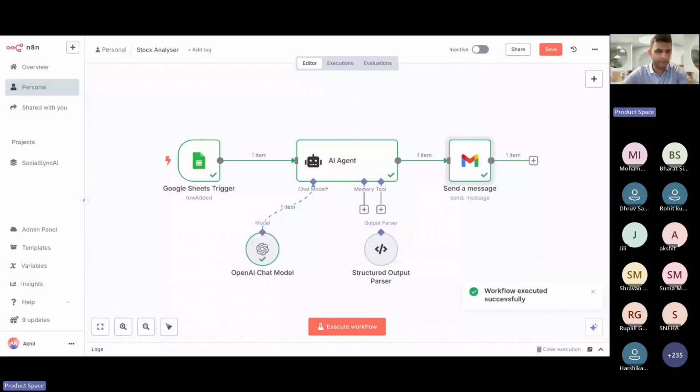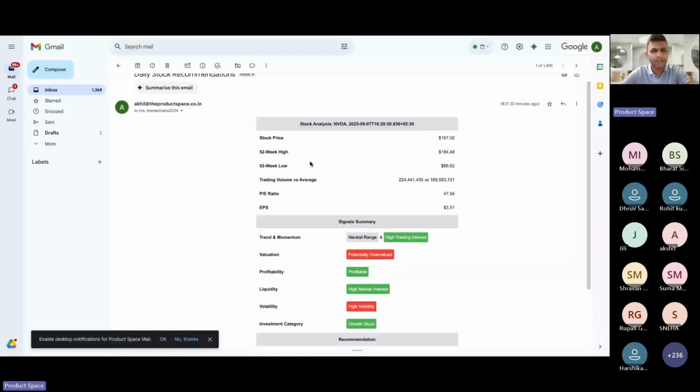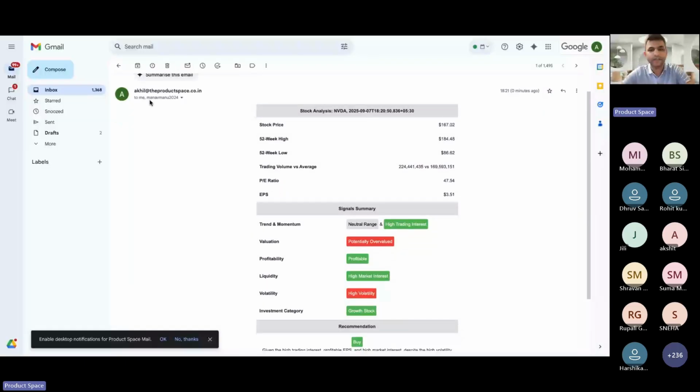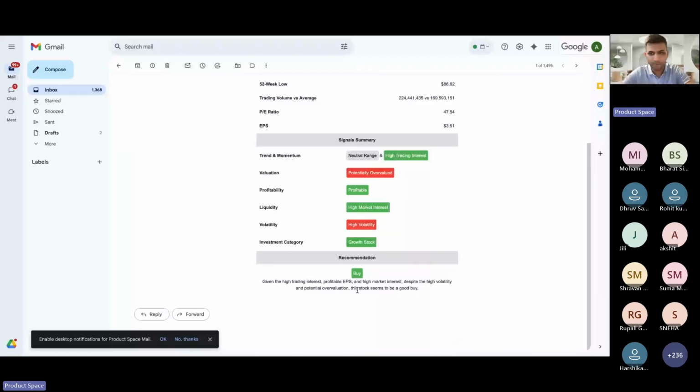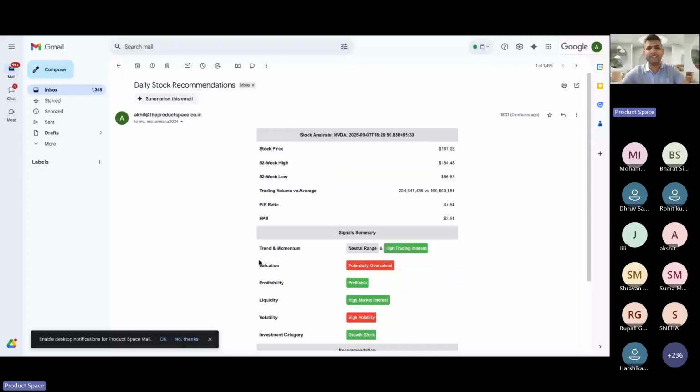It sent me the recommendation of Tesla, and you can see this. It is also sent to Manav. And okay, sorry, this is for NVIDIA, my bad. Yeah, and the recommendation is still to buy, right? So yeah, I think this is how this specific agent works. This one is something we're going to build together, so don't worry if you have a lot of questions. Awesome.